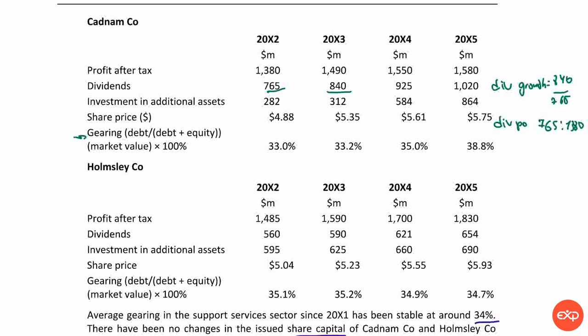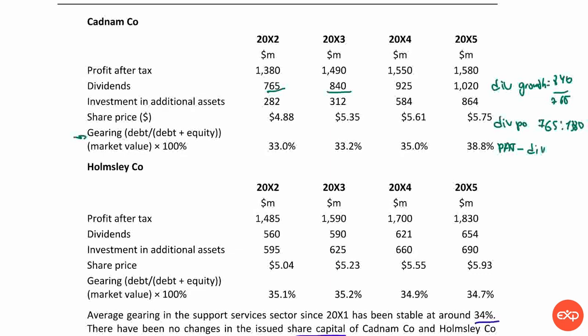So there are actually two ways you can do that. You can either take profit after tax and subtract dividends, and in this way you will calculate whatever is left to increase the company, so money for investment in additional assets, as well as what is left.